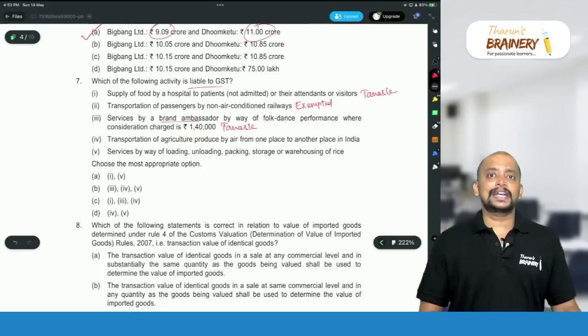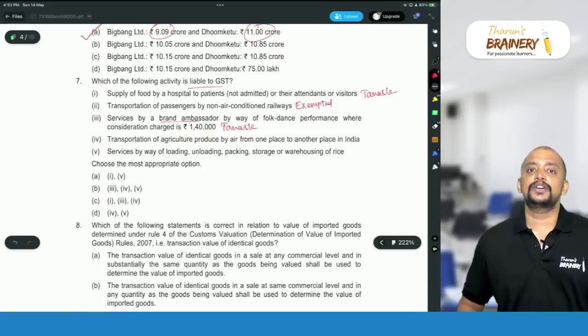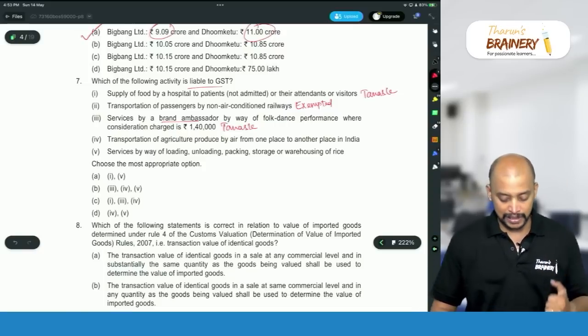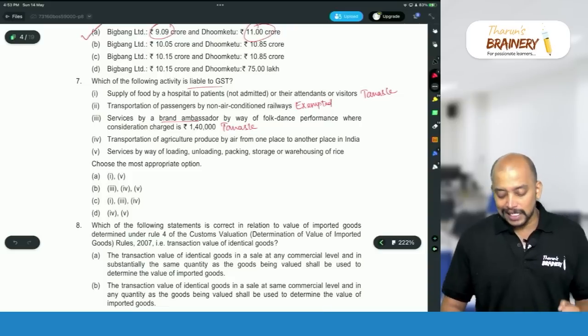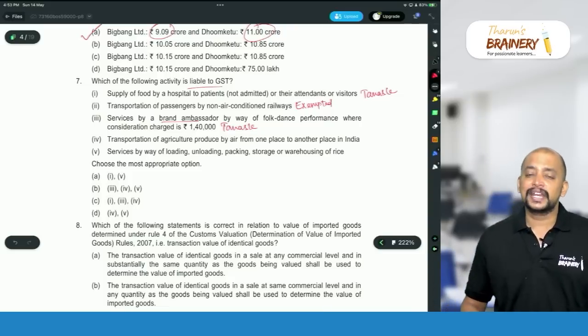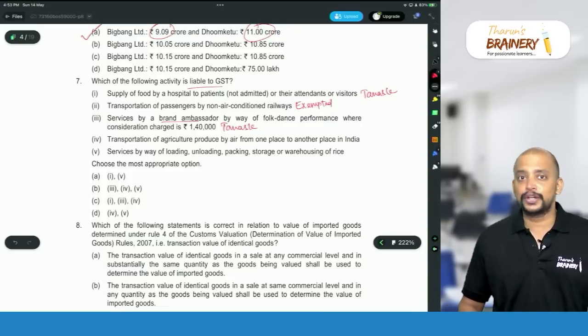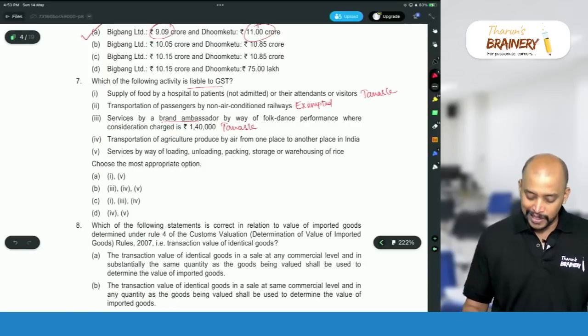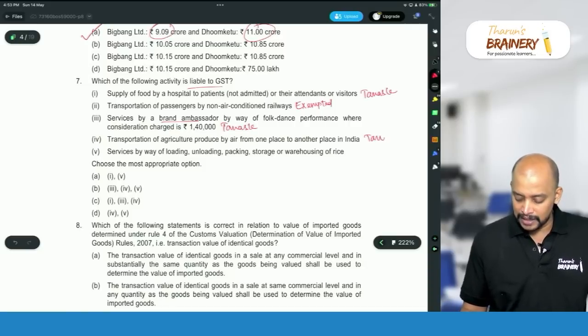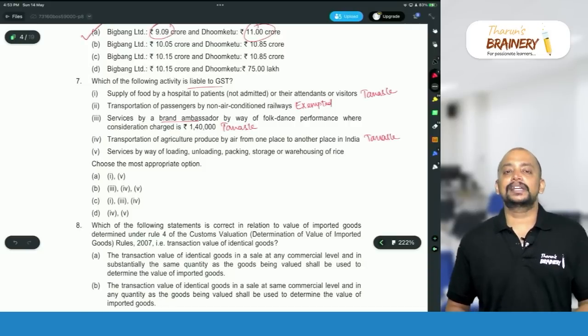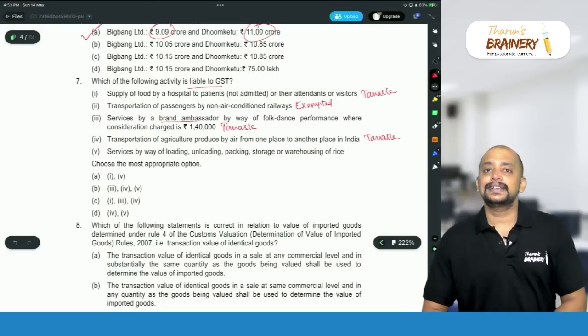Suppose they are not acting as brand ambassador, then it is exempted if the value of supply does not exceed 1,50,000. Transportation of agricultural produce by air. In case of airways, agricultural produce is not notified, which means it will be taxable. Notified goods, agricultural produce is notified goods and it is exempted.